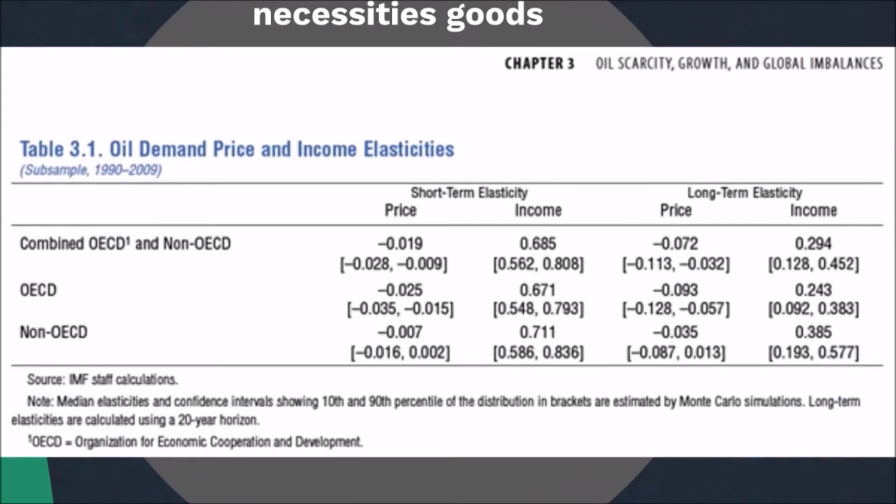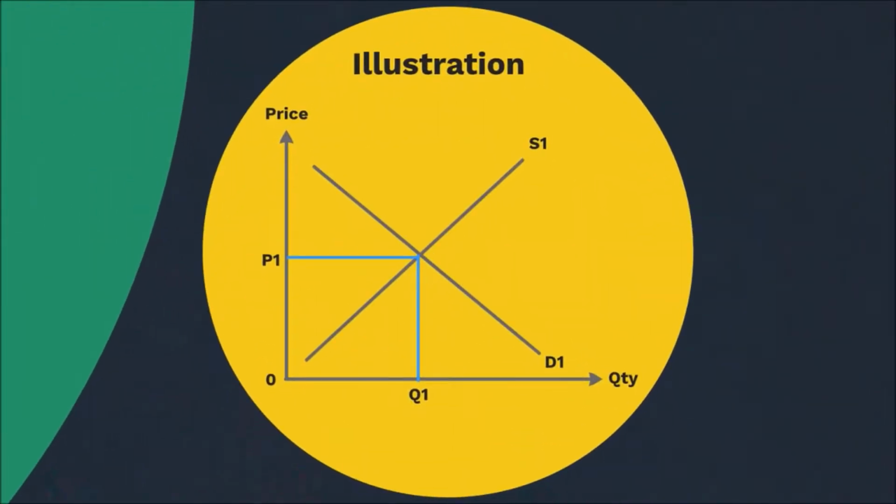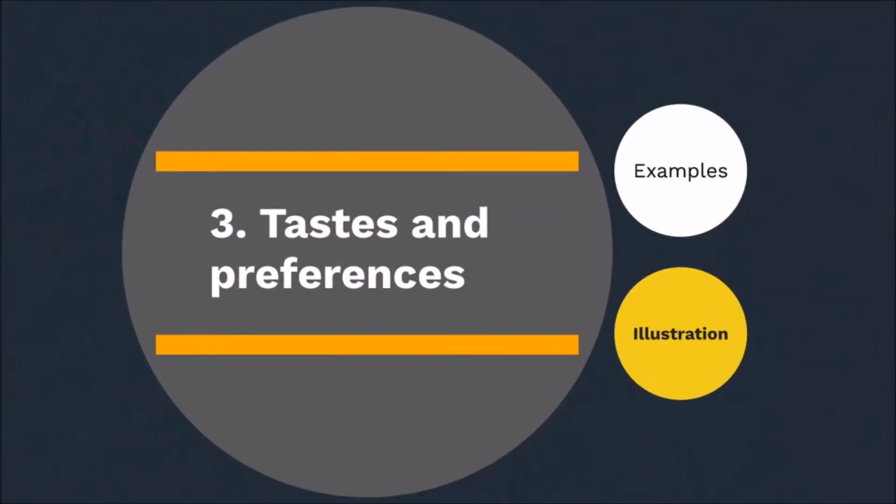Secondly, the income elasticity of demand for crude oil is between 0 and 1. So, it is classified as a necessity good and we cannot live without it. Hence, when income increases, it will shift the demand curve to the right, causing the quantity demanded and price of crude oil to increase.